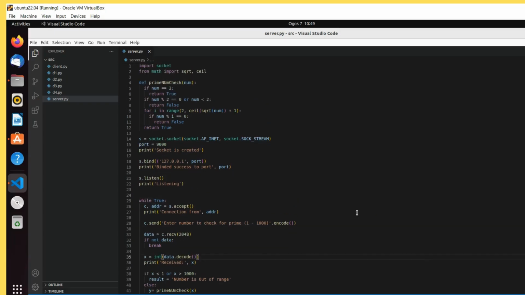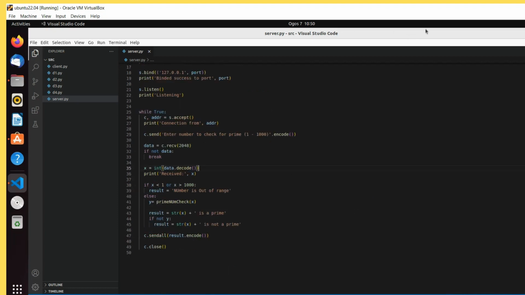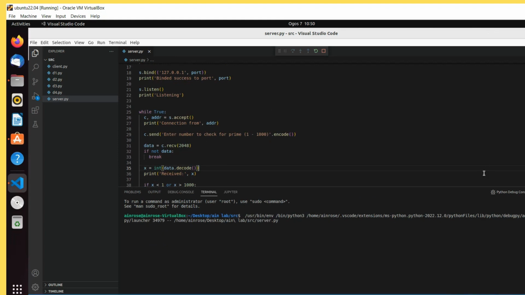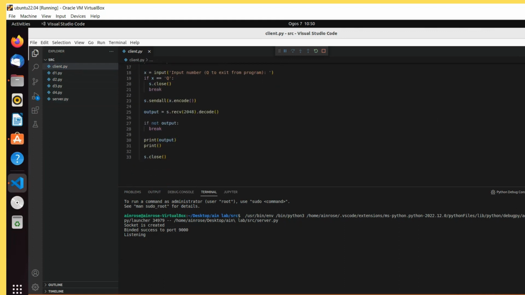Okay, for part C, Python socket programming, I write the server.py code. This is basically my coding for the server, and then I debug, and it shows that the socket is created on port 9000 and is successfully listening.